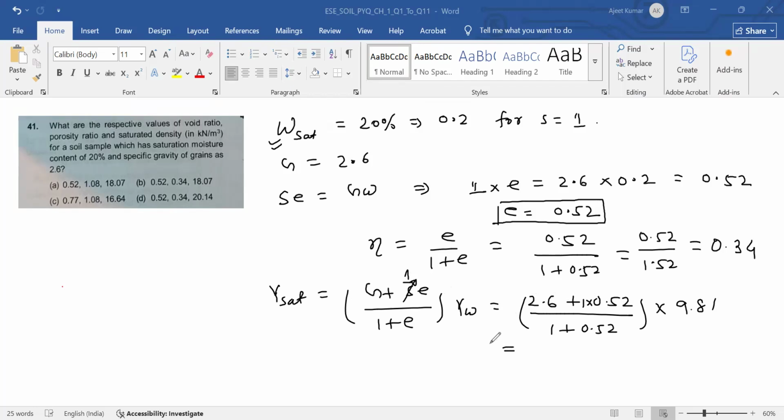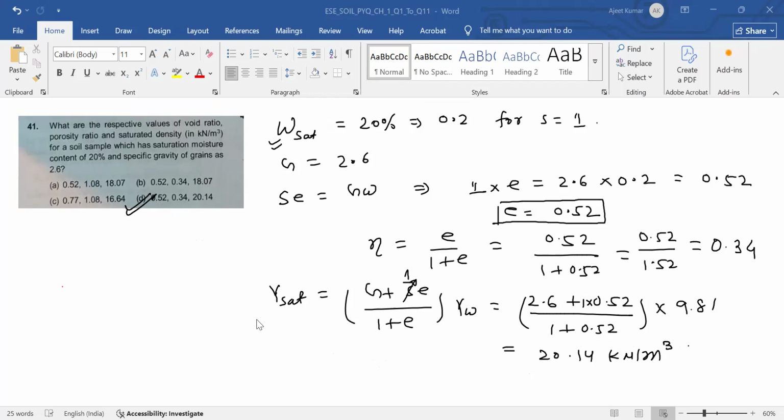So 2.6 and 0.52 divided by 1.52 into 9.81, and when you calculate this, you will get 20.14 kilonewton per meter cube. So option number D will be the correct answer.